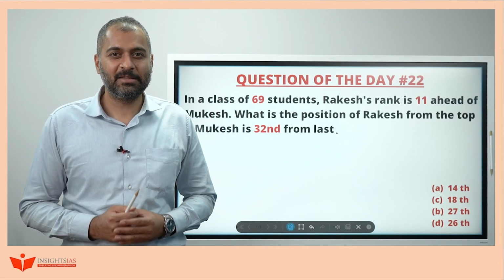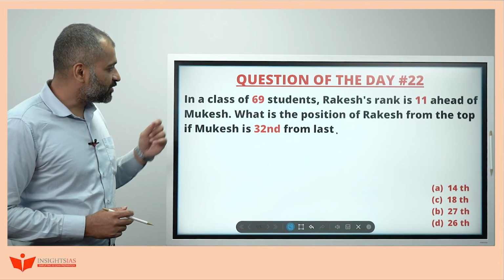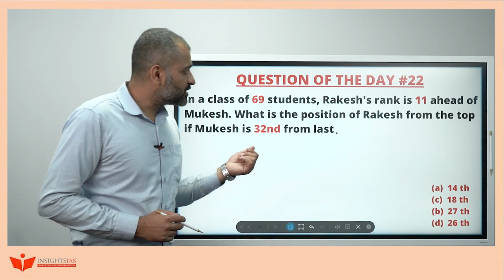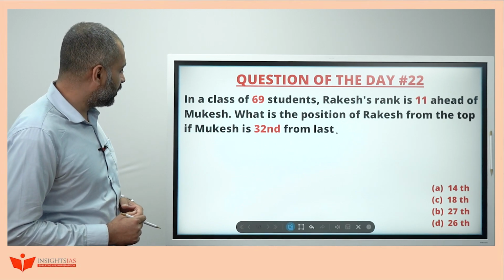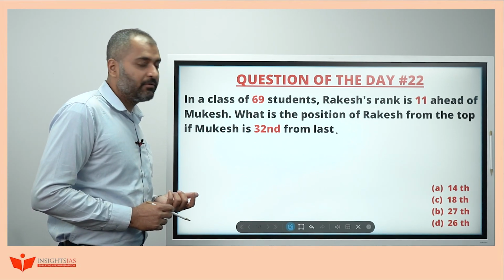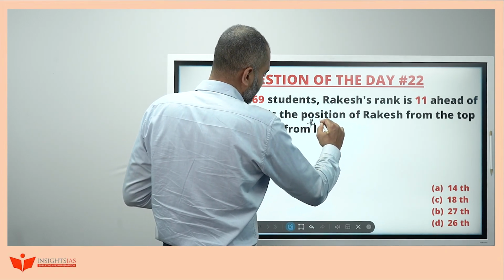I welcome you once again for the CSAT series, question of the day 22. In a class of 69 students, Rakesh's rank is 11 ahead of Mukesh. What is the position of Rakesh from the top if Mukesh is 32nd from last? To be specific, from the last you can take.